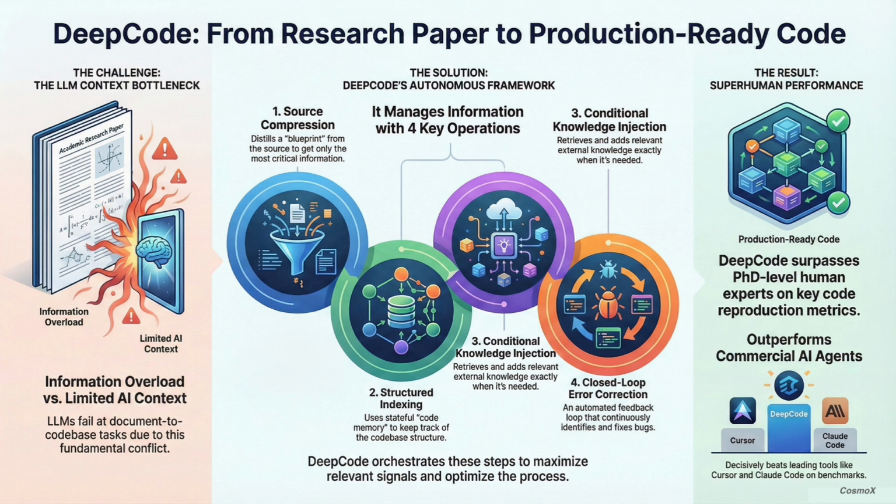Exactly. And if you connect that to the bigger picture, this isn't just about a better coding tool. This is maybe the first time an AI has shown it can audit and verify complex science without a human in the loop. It's a systemic change. What an incredible advancement. So DeepCode solved that fundamental memory problem that held back all the previous agents. And by doing that, it achieved a kind of verifiable superhuman skill in turning abstract ideas into actual working code.